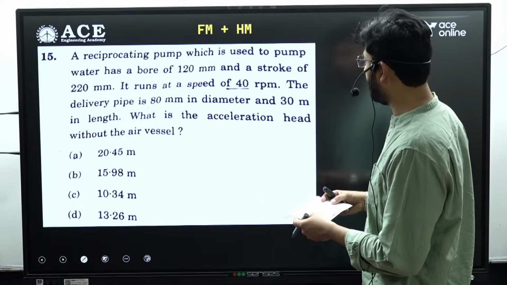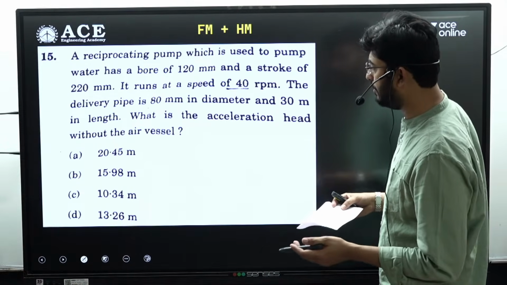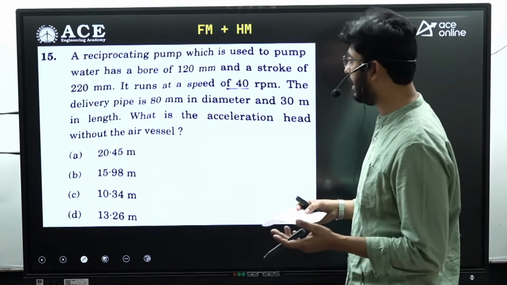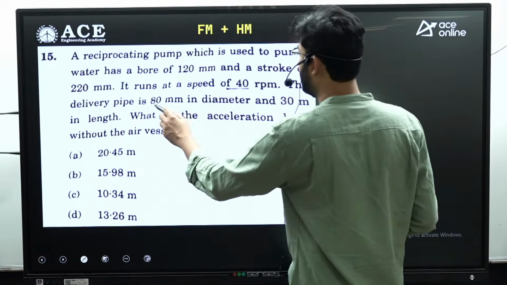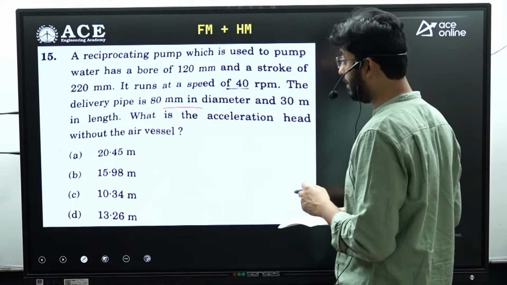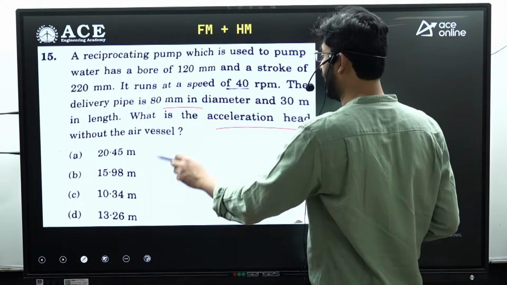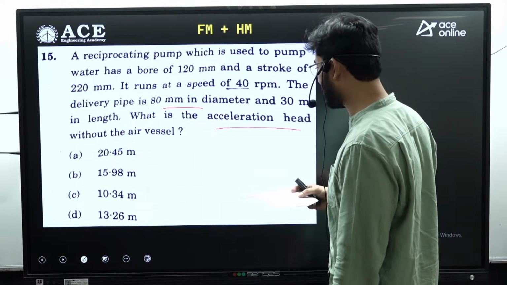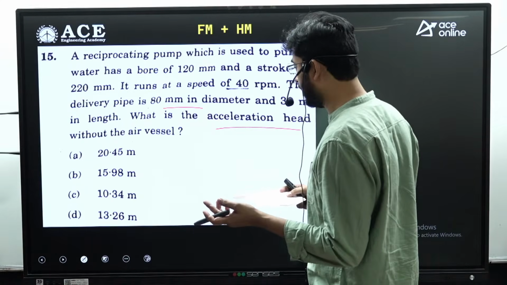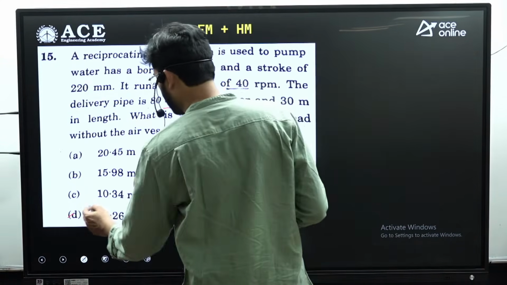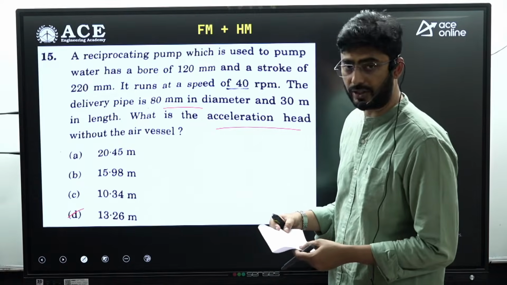Next, a reciprocating pump is used to pump the water, has a bore of 120 mm, stroke of 220 mm. It runs at a speed of 40 rpm. The delivery pipe is 80 mm in diameter and 30 meters in length. What is the acceleration head without the air vessel? So for this, if you put the values in the given formula of acceleration expression, you will be getting option D as the answer, that is 13.26.